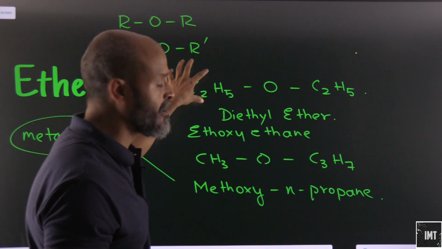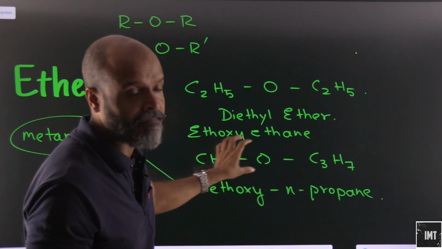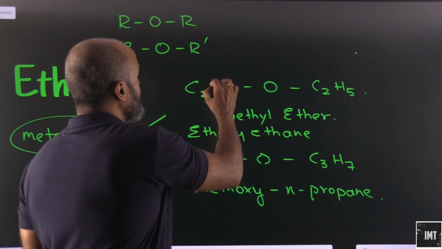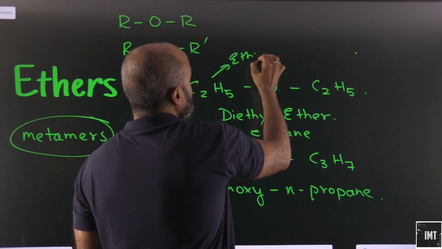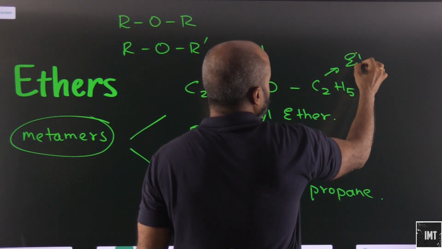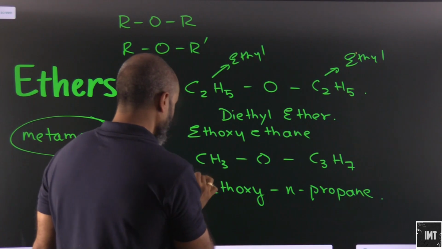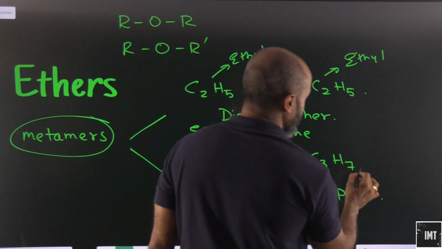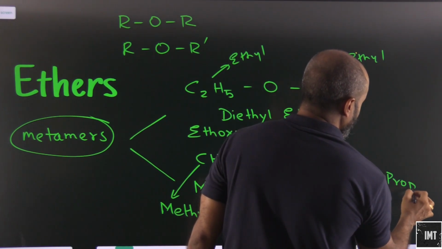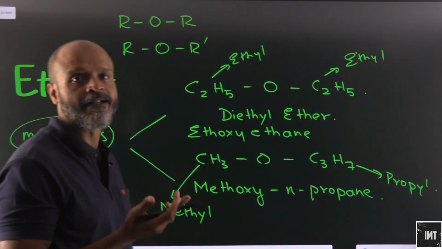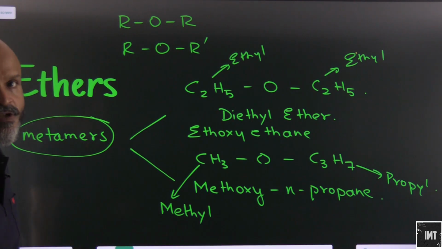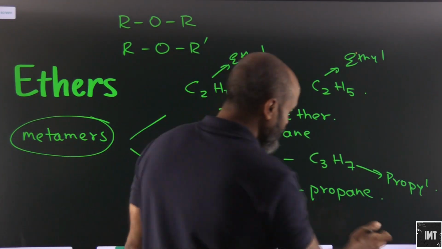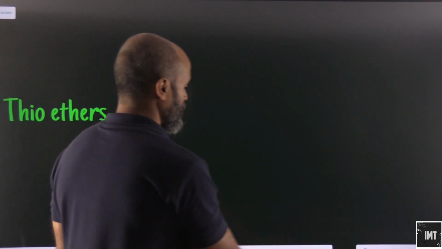Here there were two ethyl groups, and in this one there is a methyl and a propyl group. So these are metamers of each other.